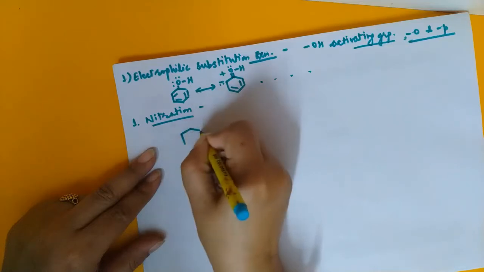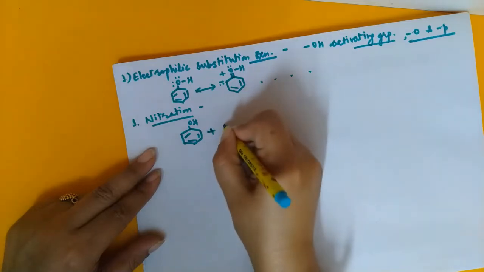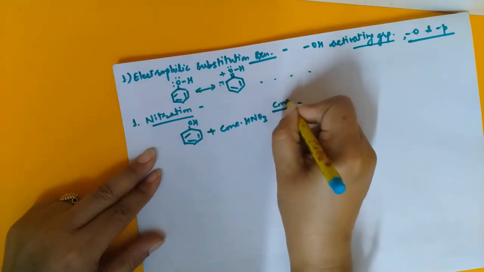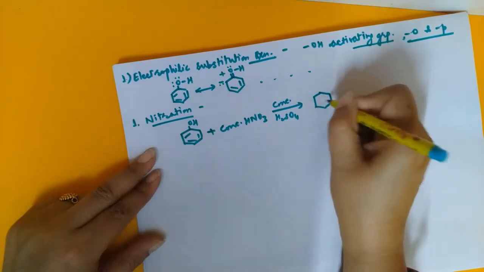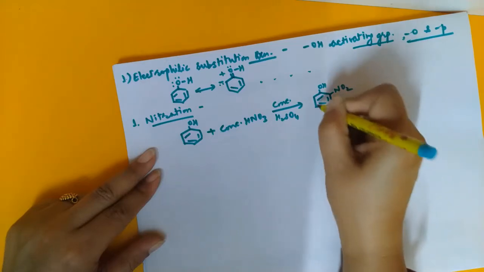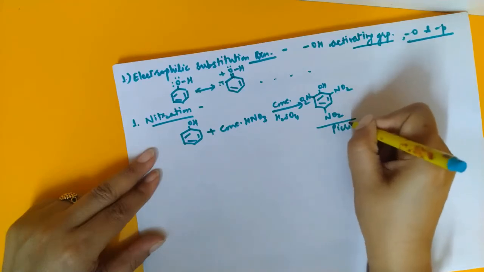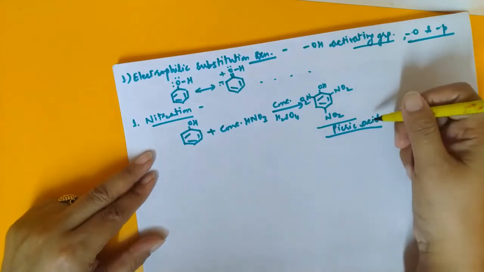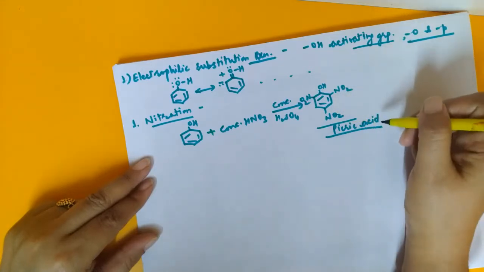For example, if we react phenol with concentrated HNO3 in the presence of concentrated H2SO4, it will be converted to 2,4,6-trinitrophenol, which is also known as picric acid. It is a yellow colored solid. So picric acid will be prepared.